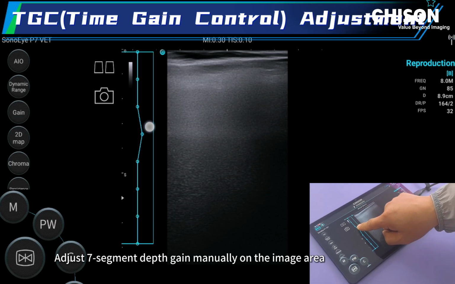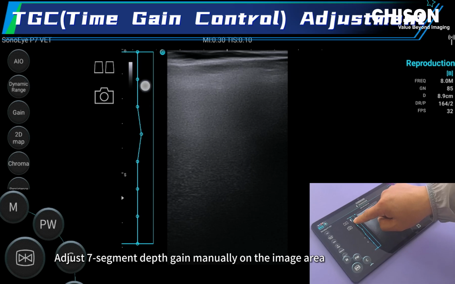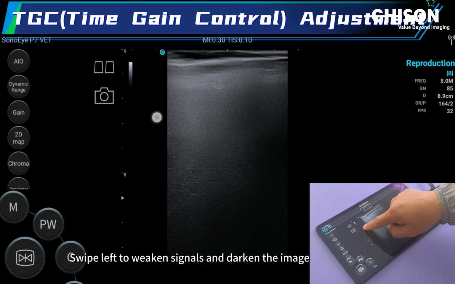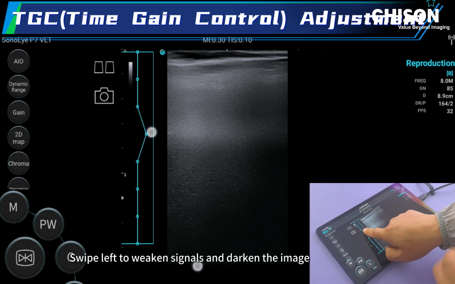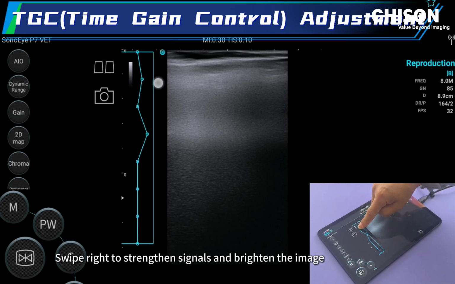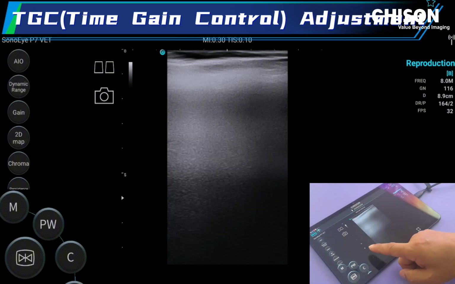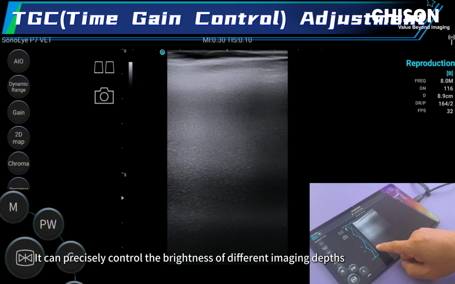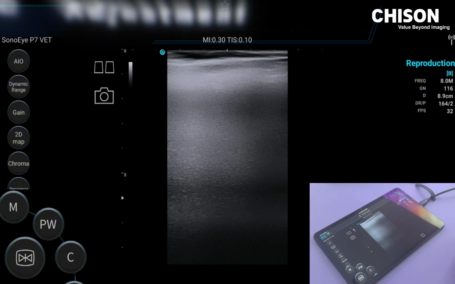Adjust 7-segment depth gain manually on the image area. Swipe right to strengthen signals and brighten the image. Swipe left to weaken signals and darken the image. It can precisely control the brightness of different imaging depths.